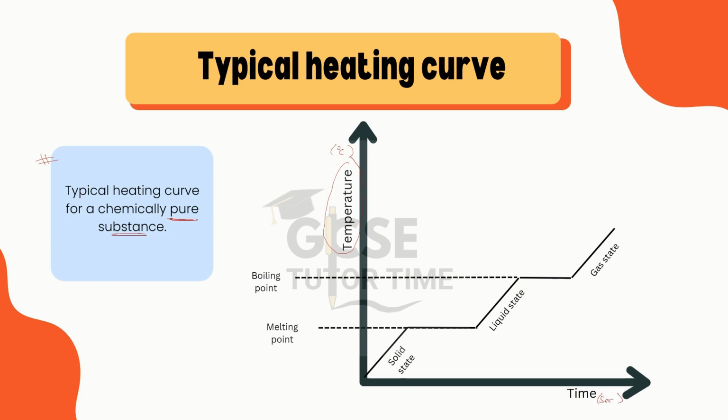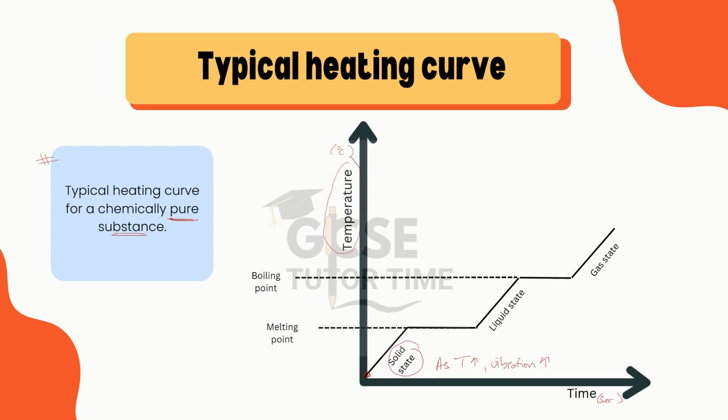And consider that you have a pure substance which is in solid state. We start to increase the temperature. When the temperature increases, the energy is transferred to the particles. The particles of solid state are in a fixed position and they start to vibrate. As the temperature increases, vibration also increases.